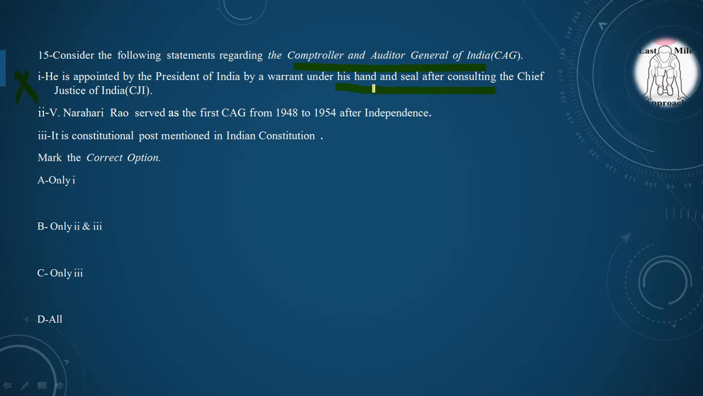Second statement. B. Narhari Rao served as the first CAG from 1948 to 1954 after independence. Yes, it is correct statement. Second statement is correct. Third statement. It is a constitutional post mentioned in Indian Constitution. Yes, it is also correct. So we have to mark the correct option. Option B only. Second and third is correct.